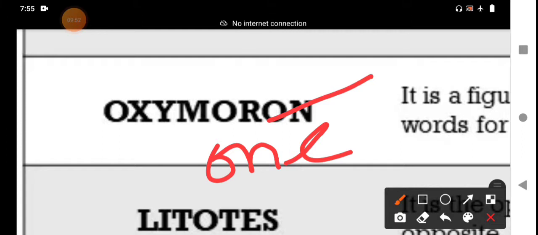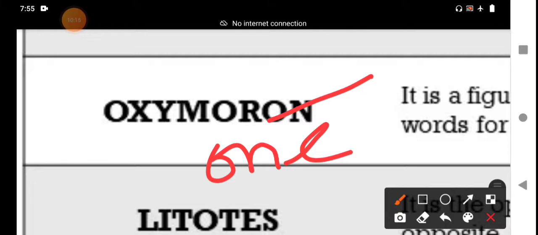That is what we should understand about the oxymoron. Contradictory words come together as a phrase. For example, two words used together that seem to have opposite meanings. It is a phrase or statement that seems to say two opposite things.